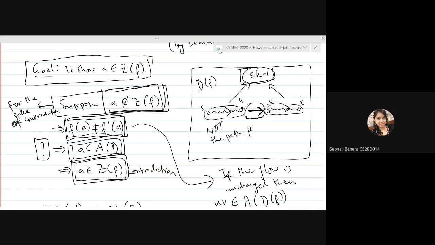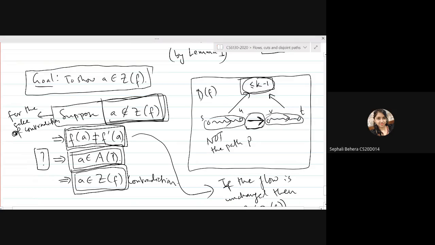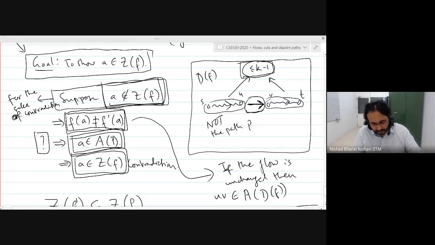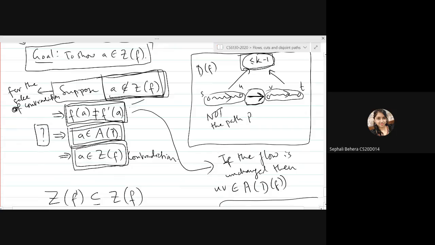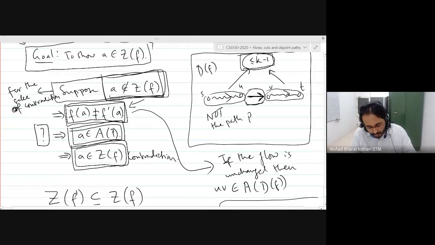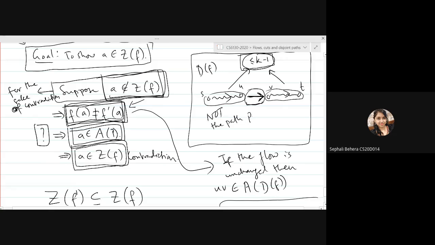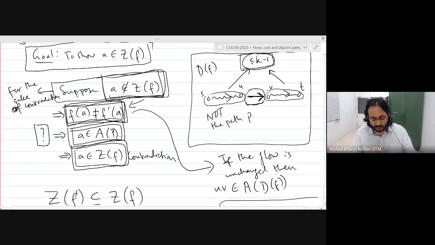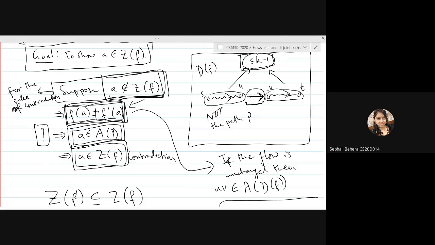From the part F of A is not equal to F prime of A. Okay. So are you convinced about this particular statement, or do you want me to explain why this statement is true? Why is F of A not equal to F prime of A? Okay, good.